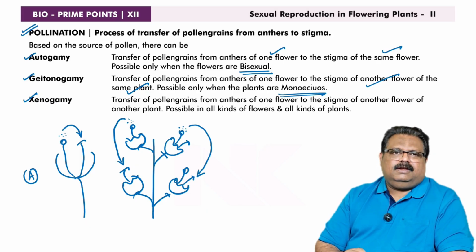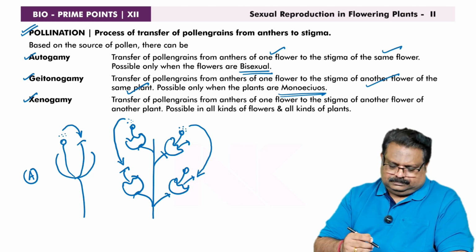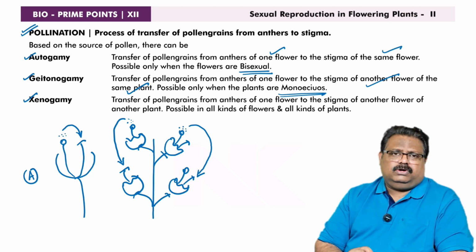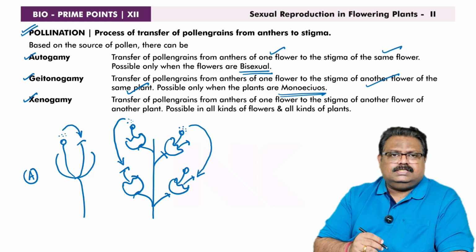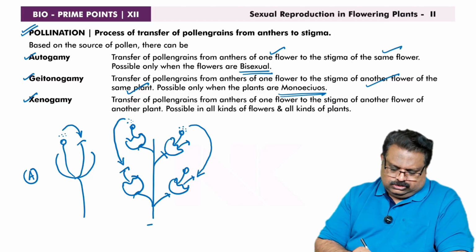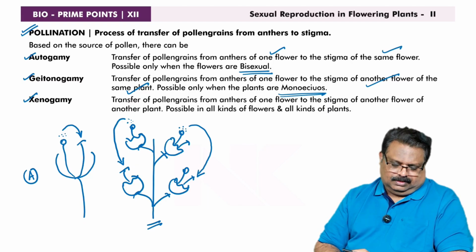What is a monoecious plant? A plant having bisexual flowers is monoecious. A plant having unisexual flowers, with both male flowers and female flowers on the same plant, is also called monoecious.